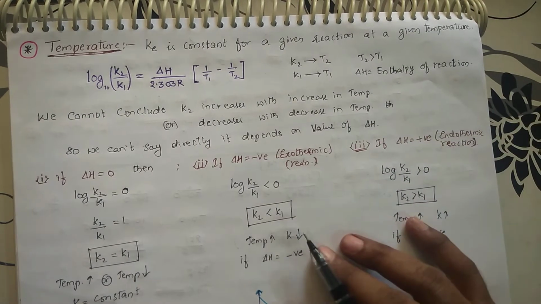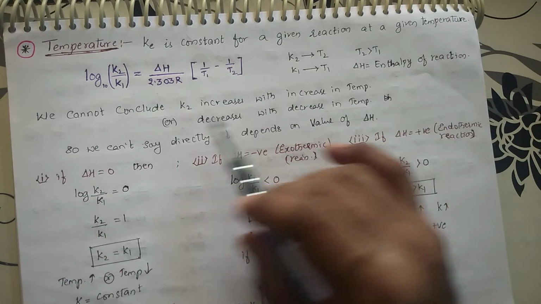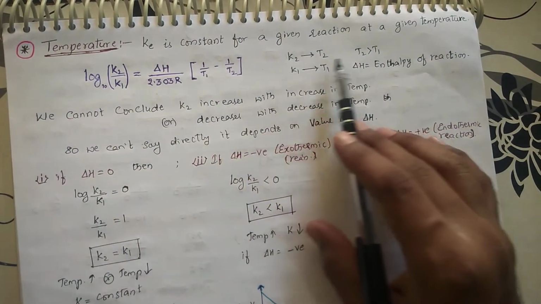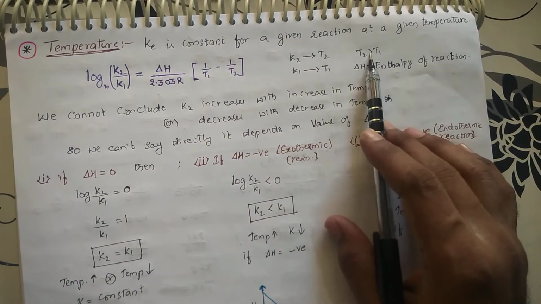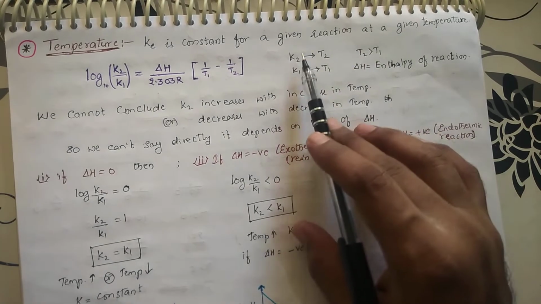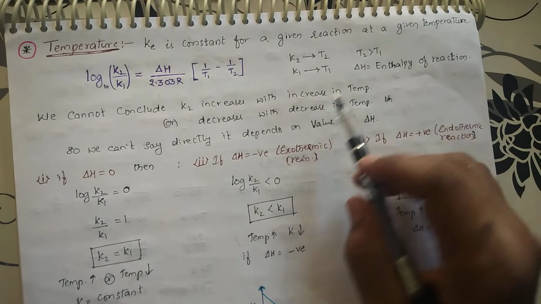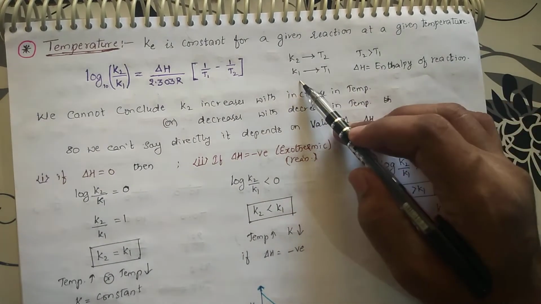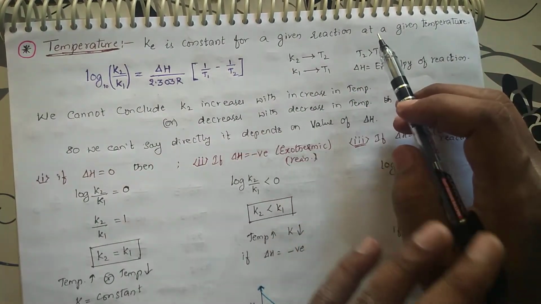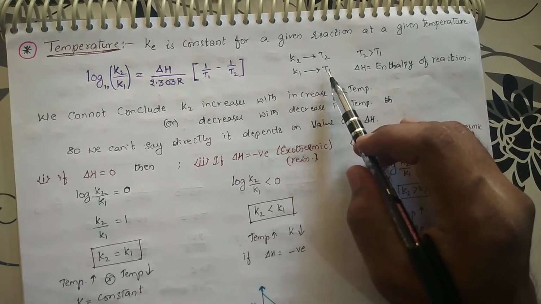Okay. So, simply by looking at the equation, we can't conclude that K2 increases. Here we know that T2 is greater than T1, meaning the temperature is higher for T2. Can we say that K2 is greater than K1 now? We can't directly say that if T2 is greater than T1, then K2 is greater than K1.